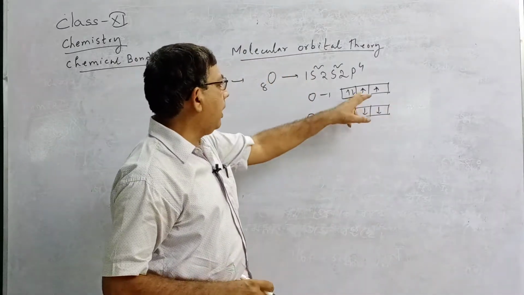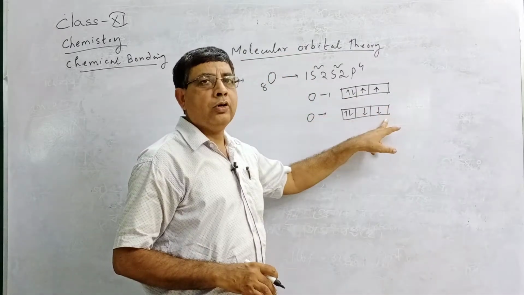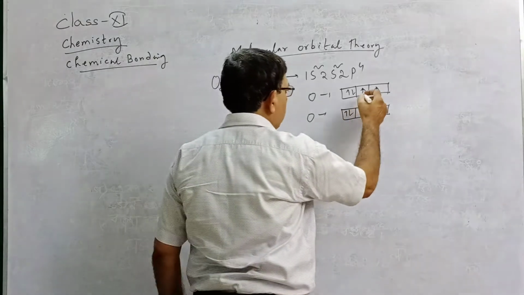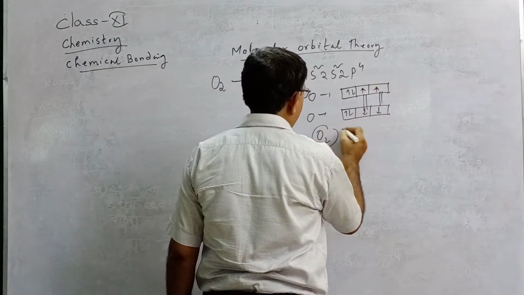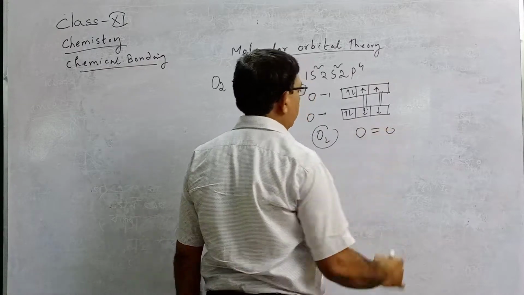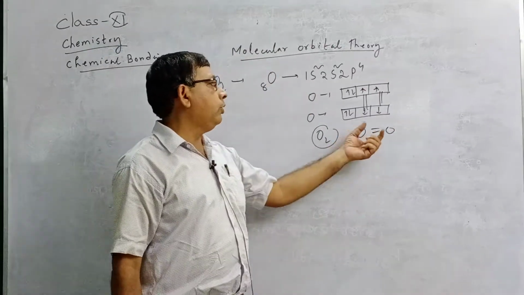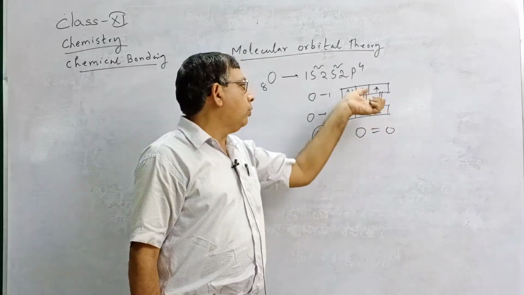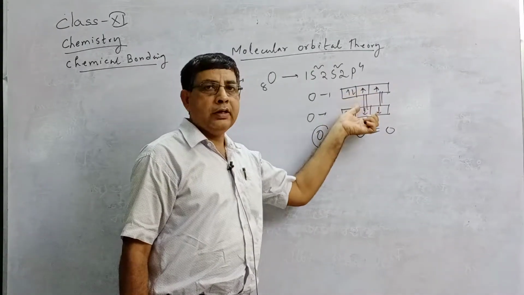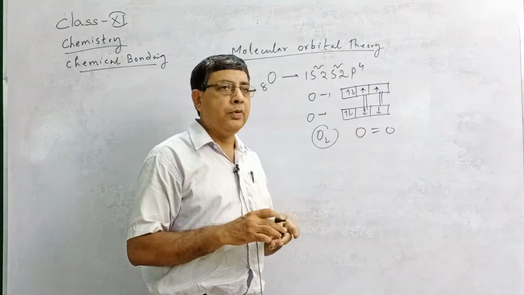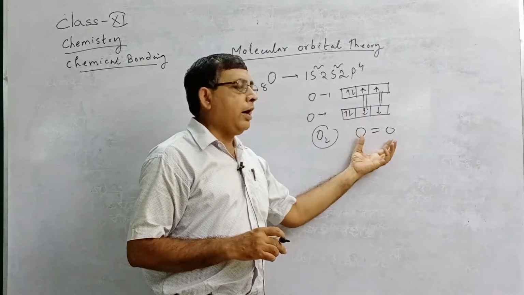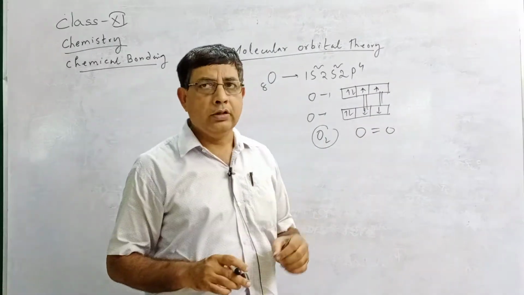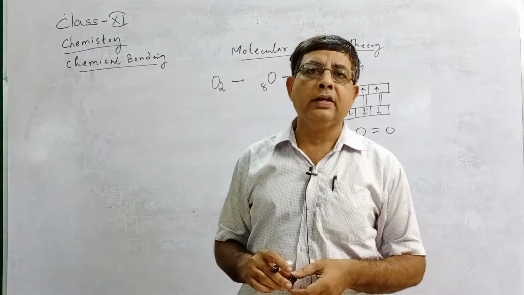Another oxygen atom also has two half-filled atomic orbitals in 2p4. These two half-filled atomic orbitals approach each other for overlapping. After overlapping, when the O2 molecule is formed with a double bond, there will be no unpaired electron, because two half-filled atomic orbitals with electrons of opposite spin form a molecular orbital when they overlap. So oxygen would be diamagnetic in nature.